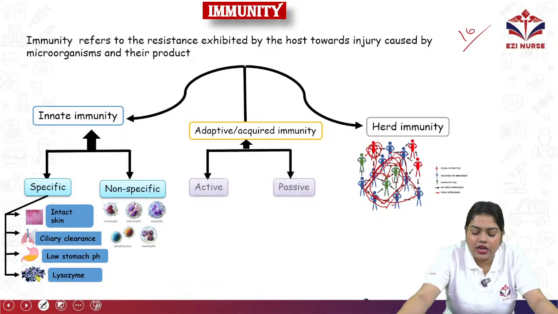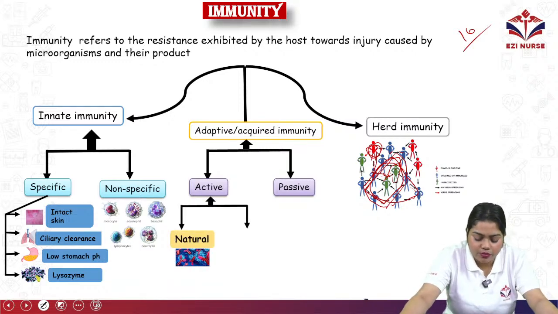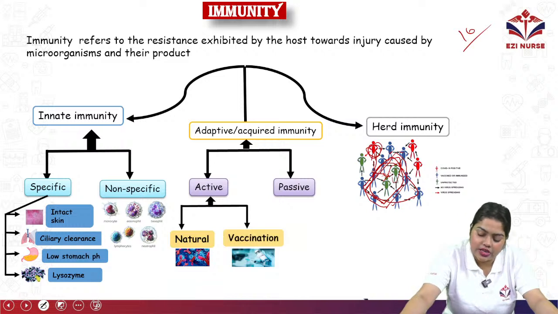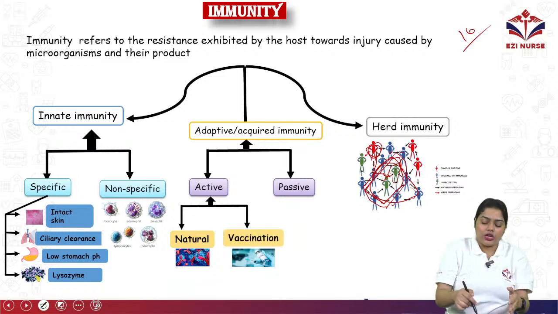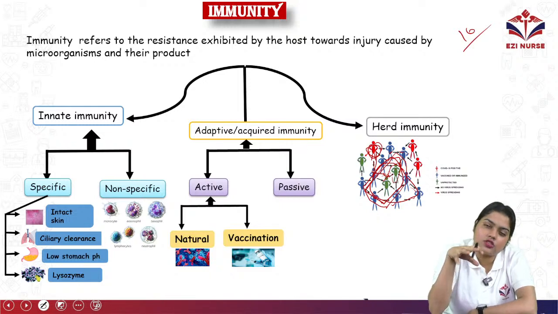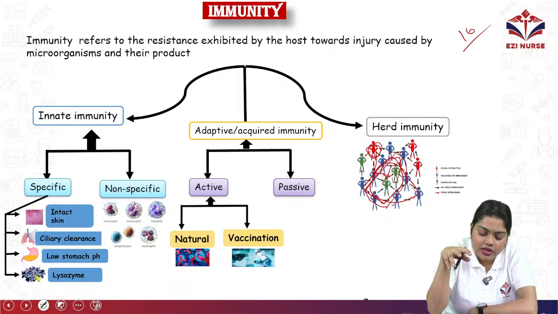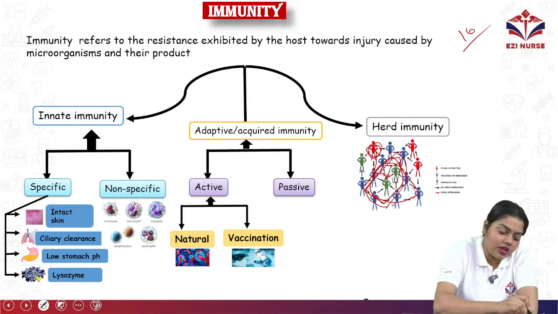Now, adaptive and acquired immunity, which can be active or passive. Active immunity is natural, or it can be through vaccination. Like if you get one disease condition, again it will not happen because that antibody is already activated in your body. Okay, in active acquired immunity there are two types that I told: one is natural and one is vaccinated with the vaccine.